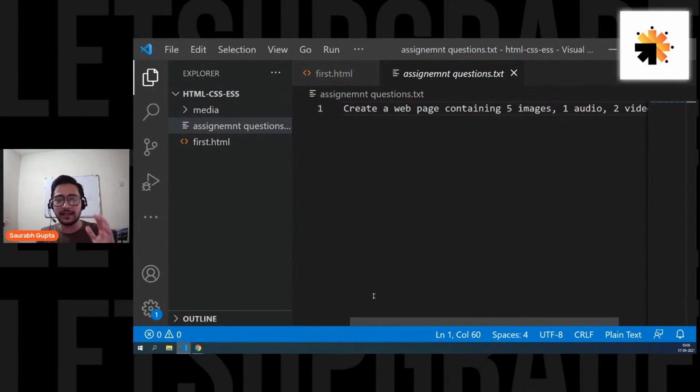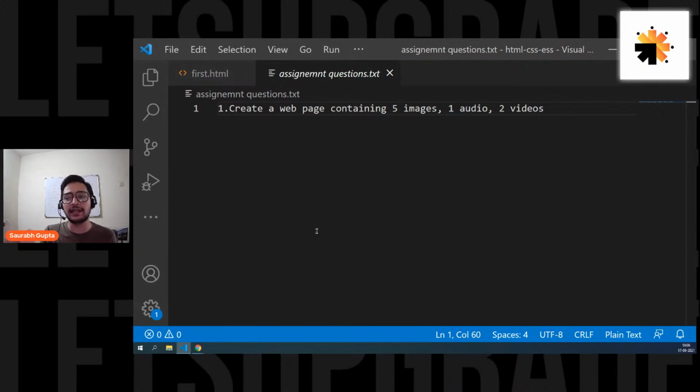Don't worry if you were unable to find the assignment. This was the question, a very simple one: create a web page containing 5 images, 1 audio, and 2 videos. Is that clear, everyone? Some people are asking when the last date of submitting the assignment is. I think it will be the 22nd, Wednesday.